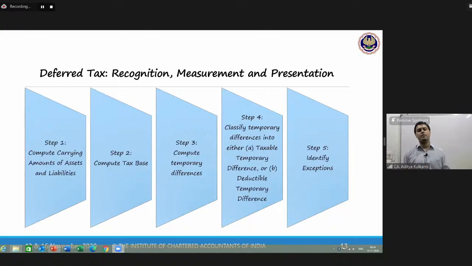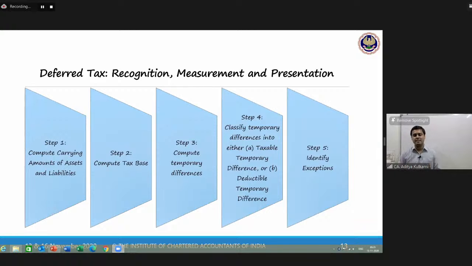You see, I told you, each standard is an improvisation over the earlier. So now I will not look at the profit and loss account figures at all. I will not prepare a working like how I prepared now. This working was to make you people understand. But for the purposes of Ind AS 12, my guiding lamp will be the balance sheet. So in all the deferred tax computation, that is recognition, measurement and presentation, is the major part of the standard.